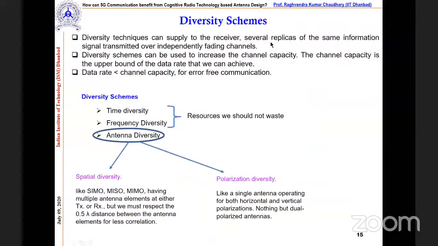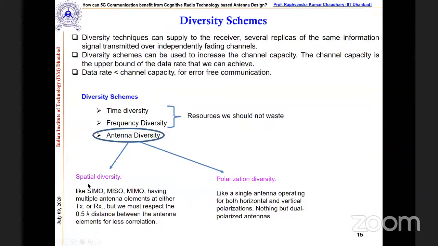So let us discuss the diversity schemes here. Mainly we can define three: time diversity, frequency diversity, and antenna diversity. Time and frequency are handled by the communication people, while antenna diversity is the part for the antenna engineers. The antenna diversity can be performed with spatial diversity and polarization diversity.